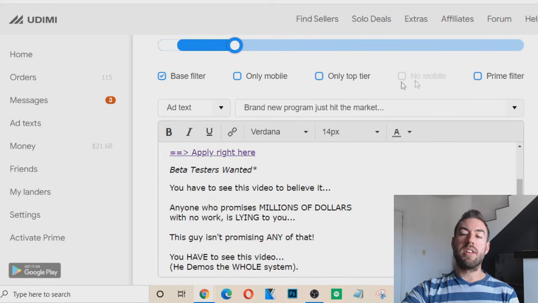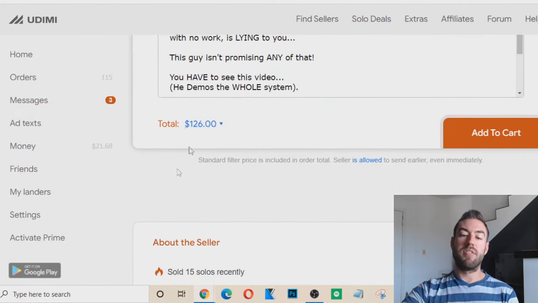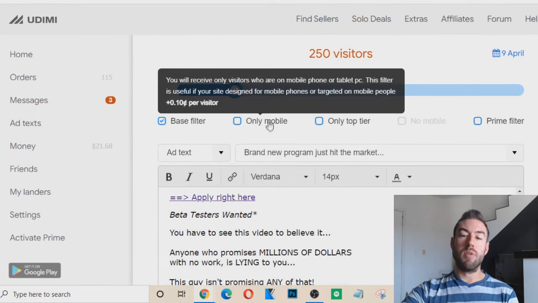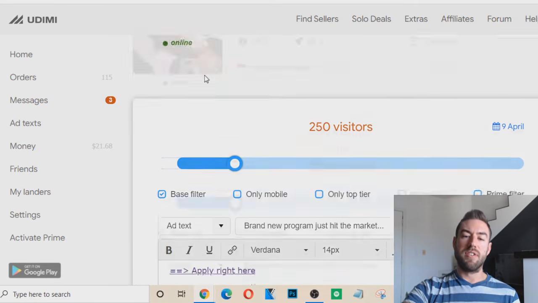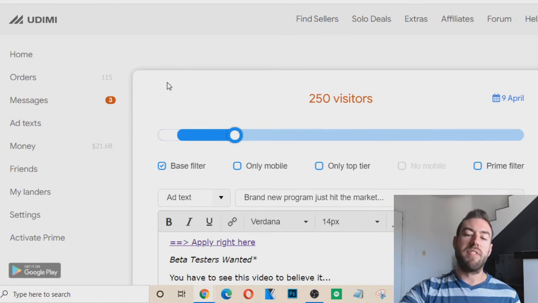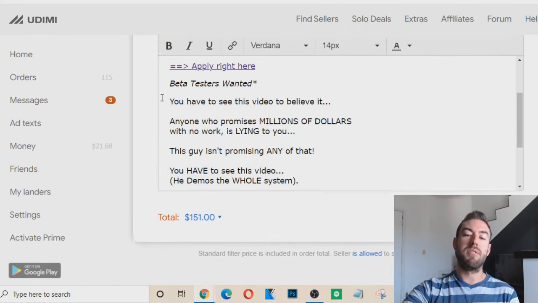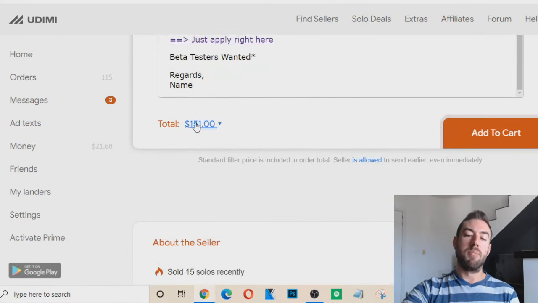Okay. Now, right here, these are different filters that you can choose. Now, this is actually going to increase the price. Okay, so you can do only mobile. Let's say you're promoting an offer that only works on mobile devices. Well, you can actually choose for many of these vendors to send mobile only traffic. And to do that, you just select this before purchasing. Now, it is a little bit more money.